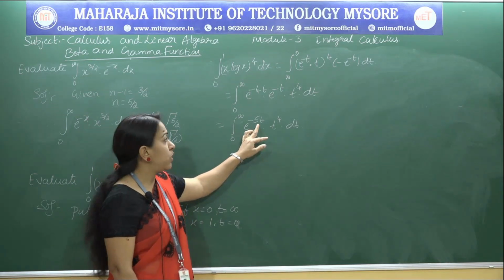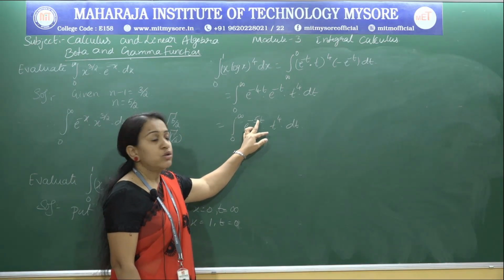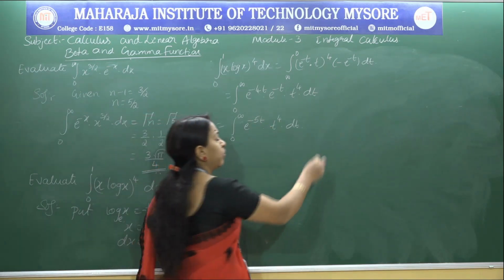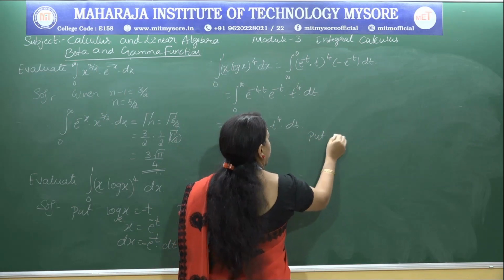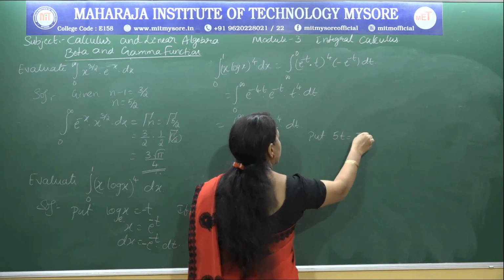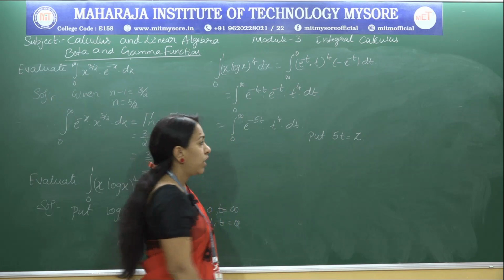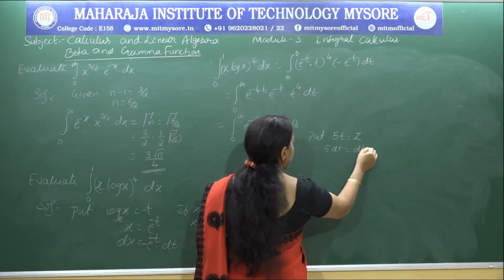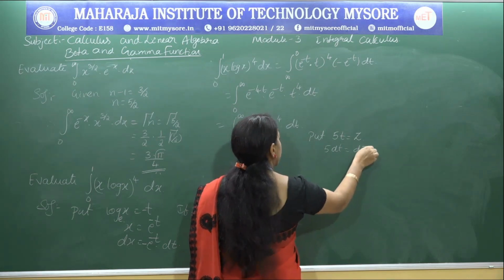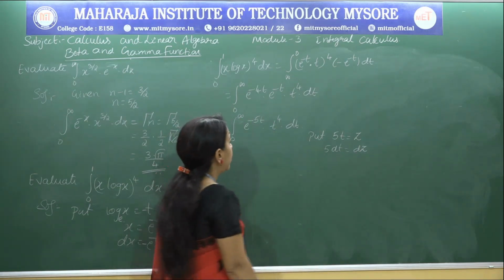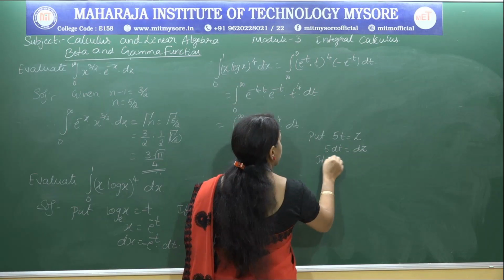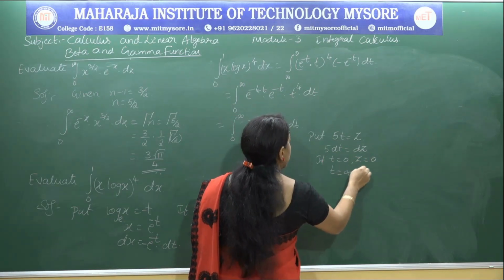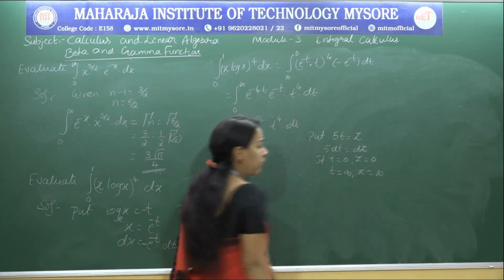So I can't write this directly as t. Replace or substitute 5t by some other variable. Put 5t equal to z. Don't consider the negative sign now. So 5 dt is dz, or dt is dz by 5. Now if t equals 0, z is 0. If t is infinity, z is also infinity.